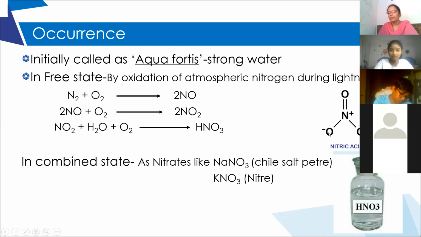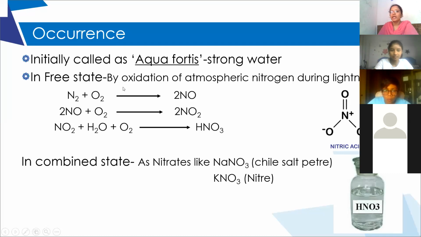In the free state, it generally forms during thunder and lightning, mostly during lightning. The atmospheric nitrogen and oxygen combine and form NO. What is the name of this compound NO? Nitric oxide. Nitrous is N2O, nitric oxide.